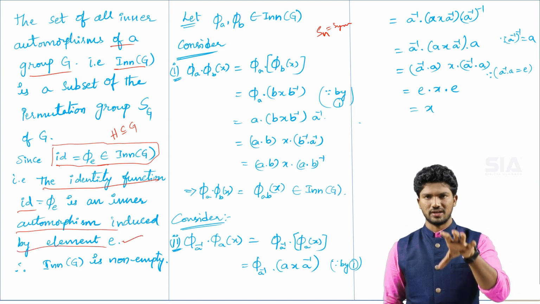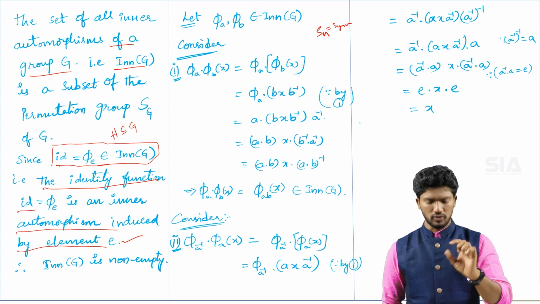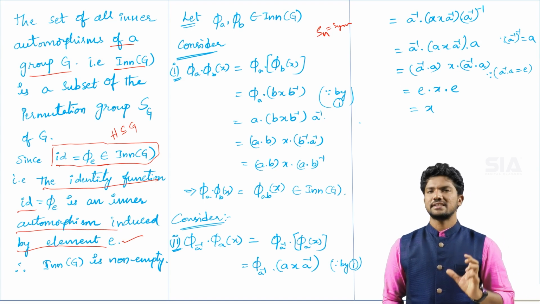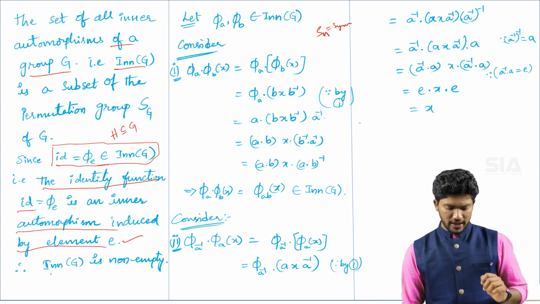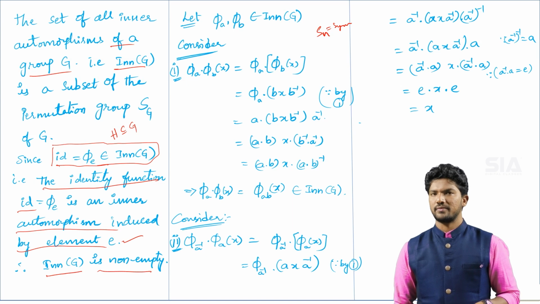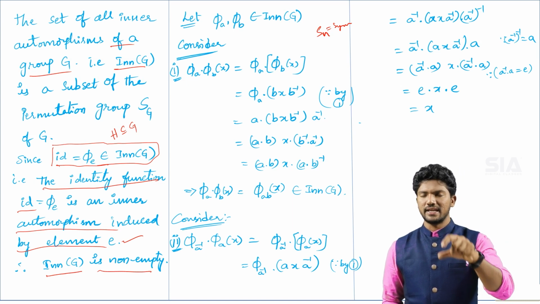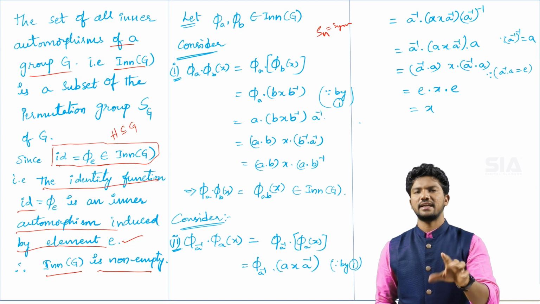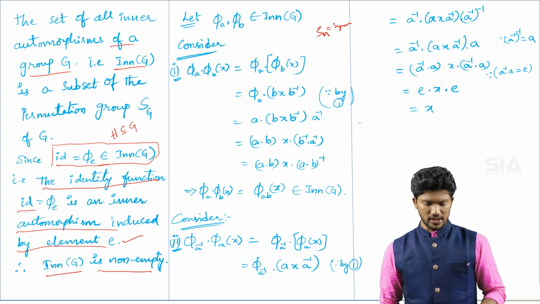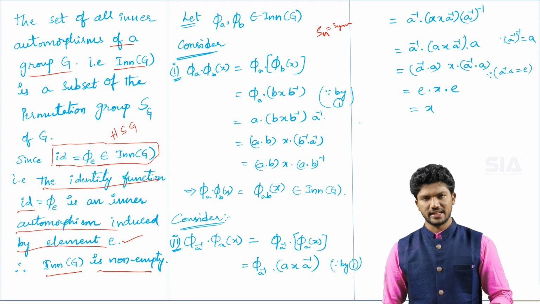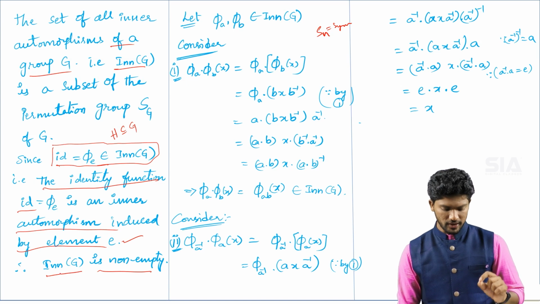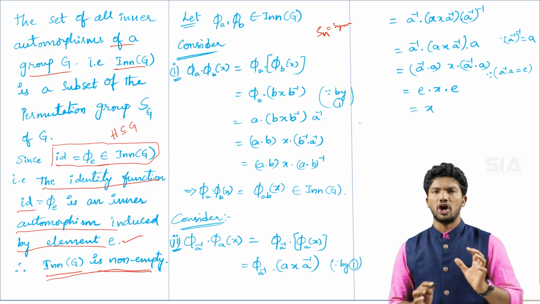Whenever we talk about an inner automorphism, you have to use the words induced by e. Therefore the inner automorphism set is non-empty, because the identity element exists in it. If at least one element is there, then it is a non-empty set.